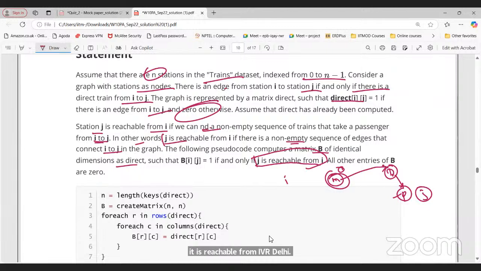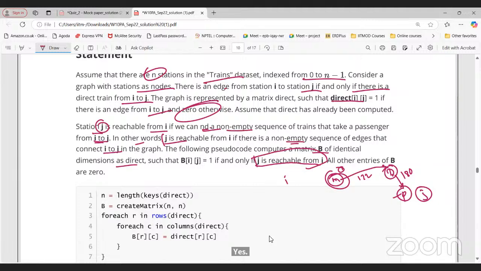Sir, could you repeat once again what you've written here? I have one train going from Mumbai to Delhi, and another train from Delhi to Pune. The graph represents it like this: Mumbai to Delhi, let's say train number 122, and Delhi to Pune is train number 180. Can I say I'm reachable to Pune from Mumbai? Yes, sir.